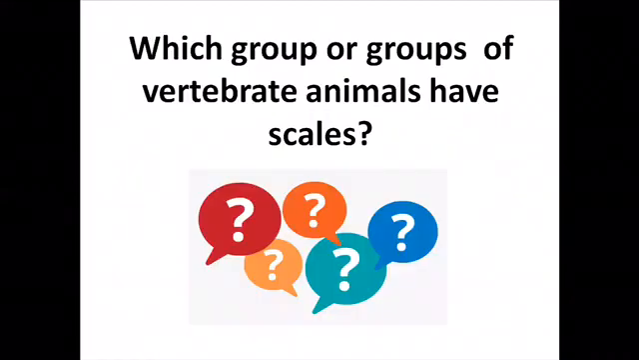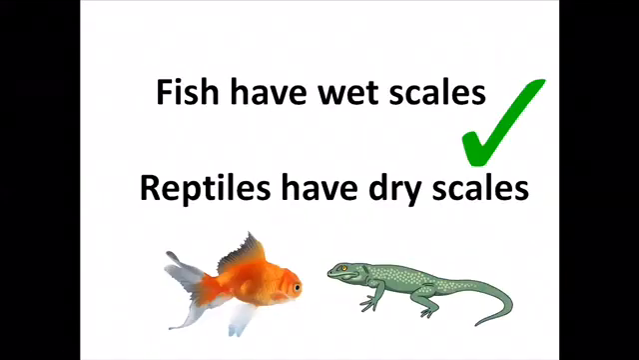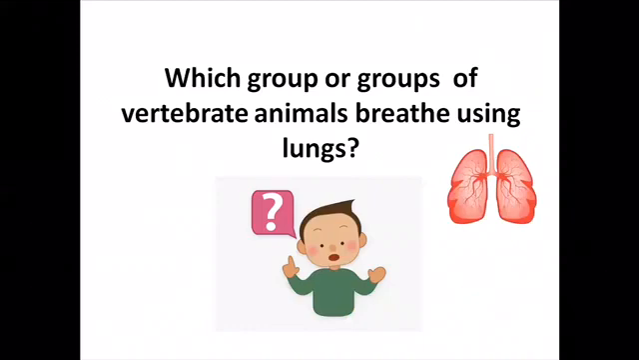Which group or groups of vertebrate animals have scales? This is different. They didn't tell us whether it is dry or wet. So, fish have wet scales and reptiles have dry scales. These are examples of fish, and this lizard is a reptile. Great job, you're amazing.